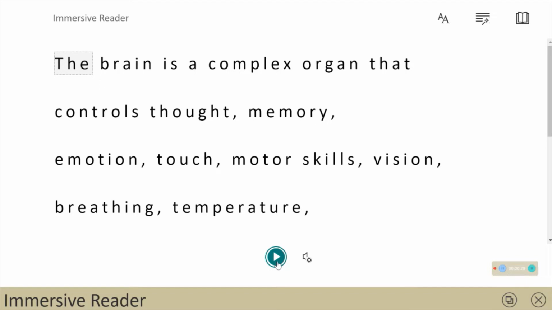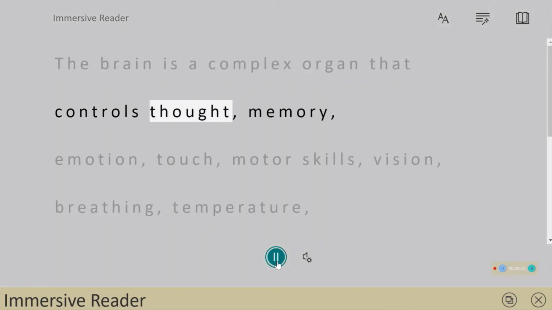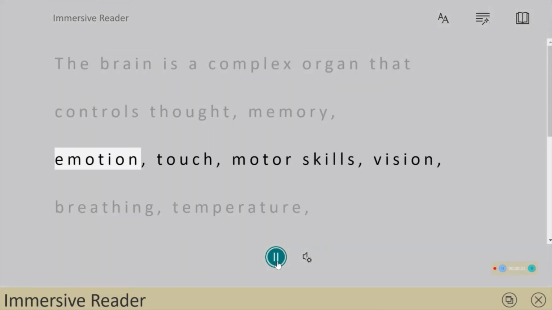Click on the play button. The brain is a complex organ that controls thought, memory, emotion, touch.